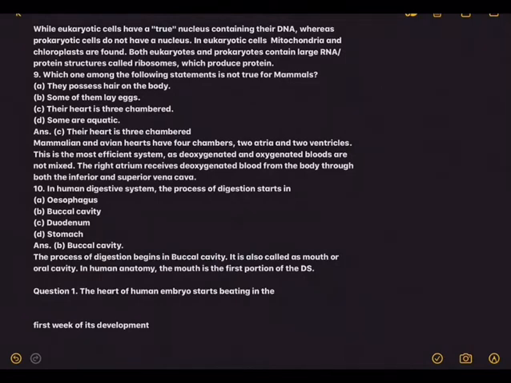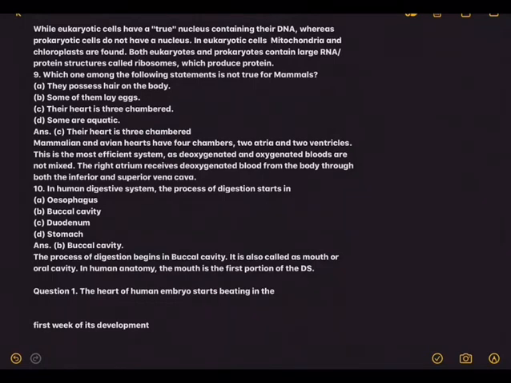Mammalian and avian heart have 4 chambers, 2 auricles, atria, and 2 ventricles. This is the most efficient system, as deoxygenated and oxygenated bloods are not mixed. The right auricle receives deoxygenated blood from the body through both the inferior and superior vena cava. Of course, try to recollect the circulatory system.